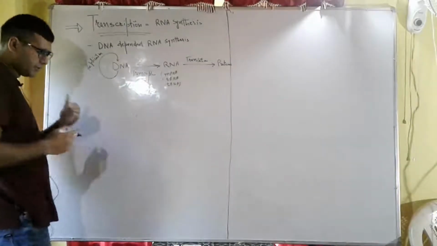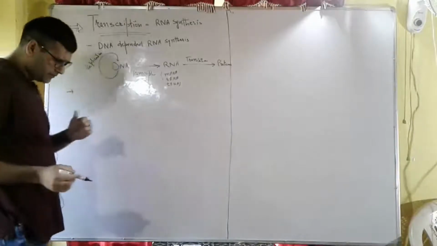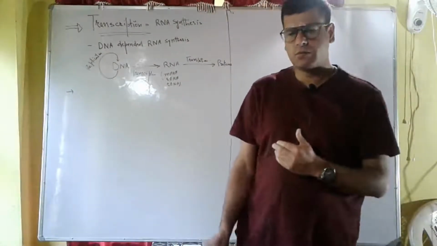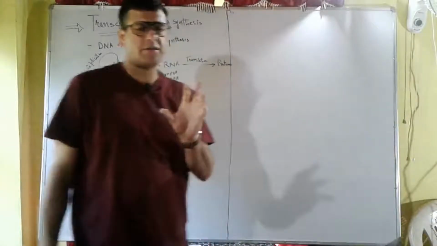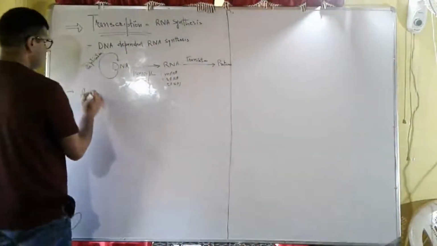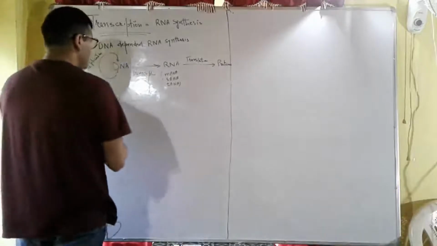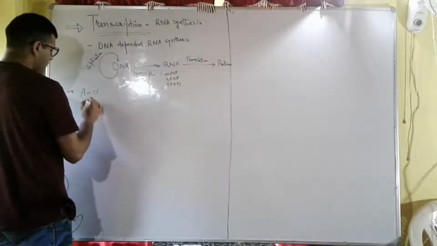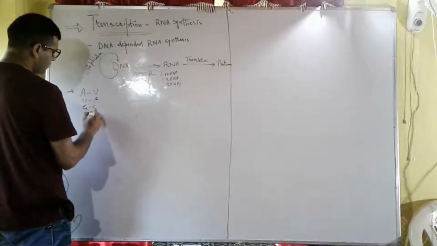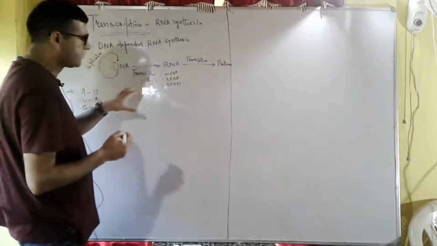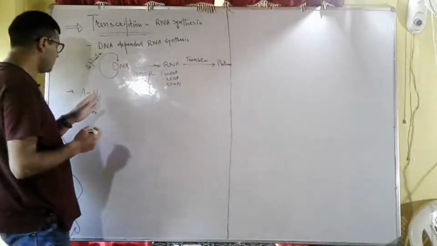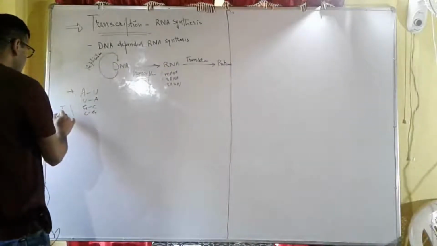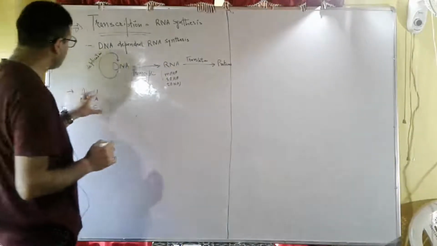During RNA synthesis, that is during transcription, the base pairing rule is also followed. Adenine pairs with uracil, uracil pairs with adenine, guanine pairs with cytosine, and cytosine pairs with guanine. Here thymine is absent, and instead of thymine we have uracil. The thymine present in DNA is replaced by uracil in RNA.